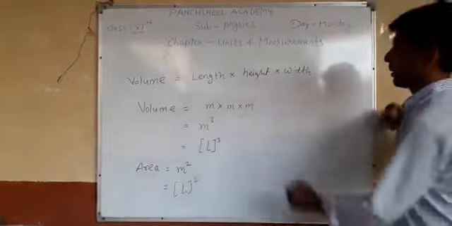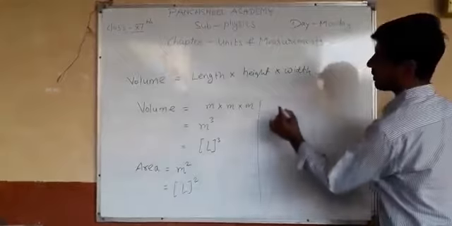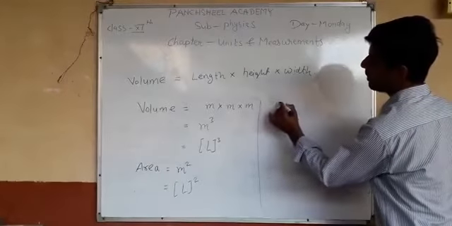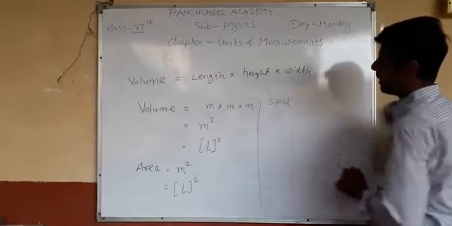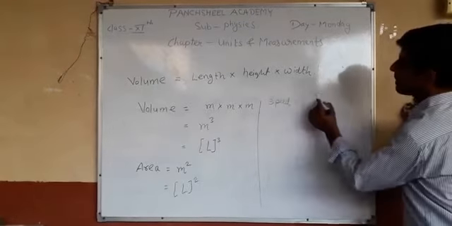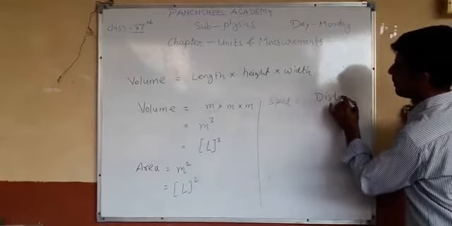If we talk about speed, what is the formula for speed? Speed is distance upon time.